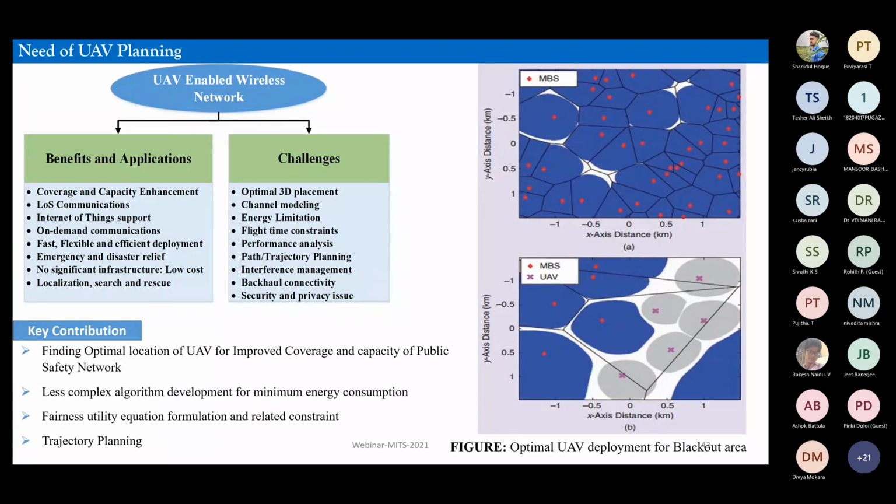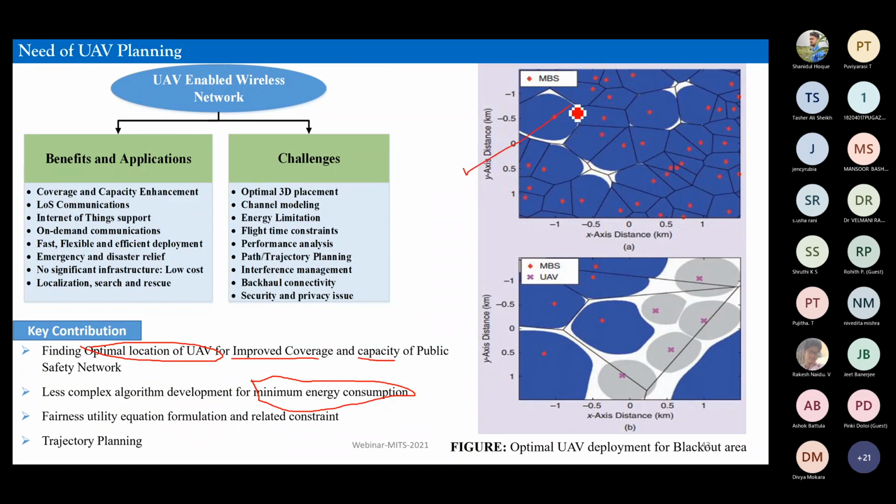And also that has to accept the minimum energy consumption scenario. So not only the optimal location of the UAV for improved coverage and capacity, you also have to take care of the minimum energy consumption of the scenario. In order to do that, you have to create a particular function which will cater to these three requirements in such a manner that everything is satisfied and the quality of service to the users is at least satisfied. Now there are two scenarios.